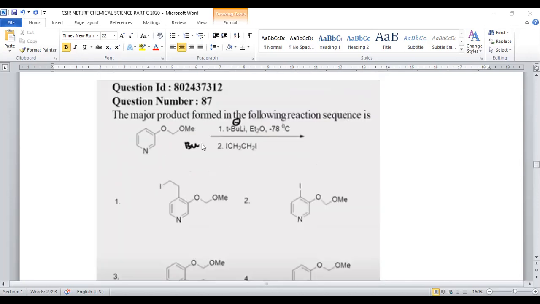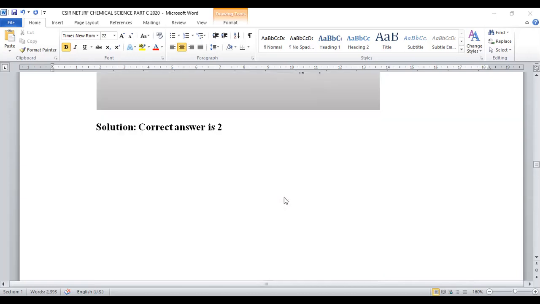87. Again, it is a part of organic chemistry. The heterocyclic compound pyridine was given, a 6-membered ring with nitrogen, and a side chain OCH2OMe is there. Upon treating with butyl lithium, a strong base used to generate a carbanion, it will pull H plus and a carbanion will be generated, in the presence of diethyl ether, at an extremely low temperature, minus 78 degrees centigrade. Another reagent, 1,2-diiodoethane, was added here. Let us see what will be the product.